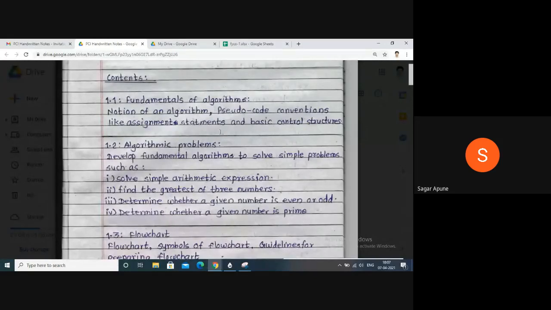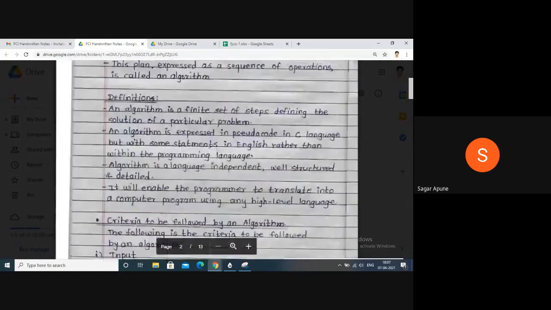Algorithm. Now in today's lecture, we will cover the pseudocode convention, like assignment statements and basic control structures.